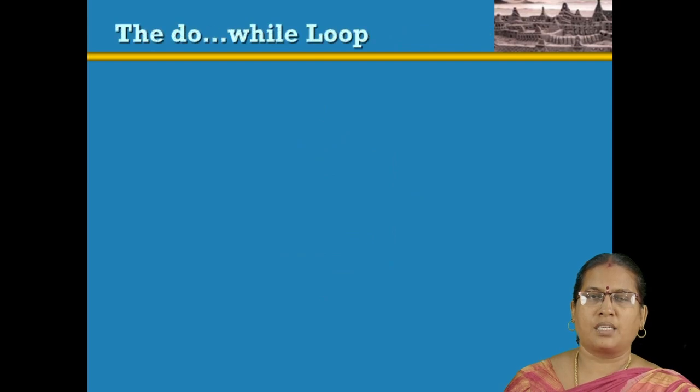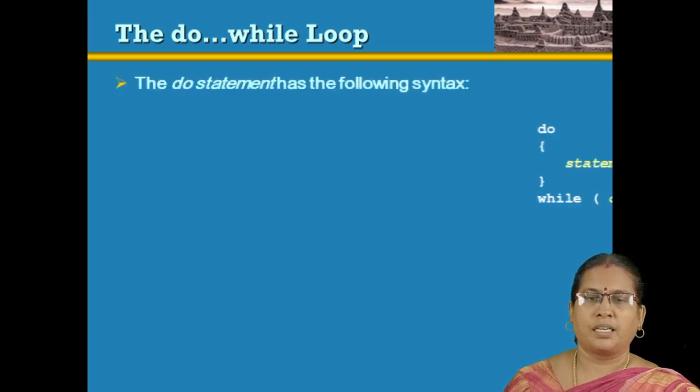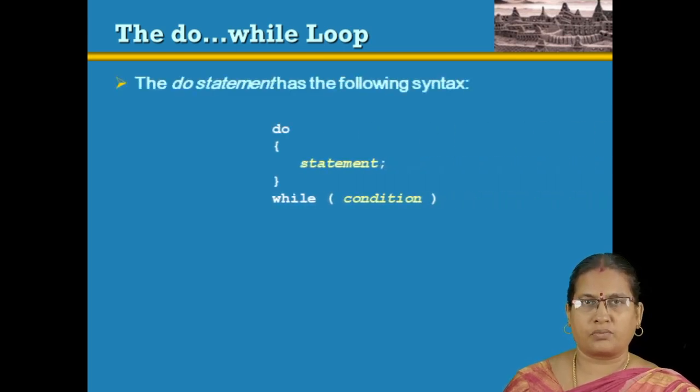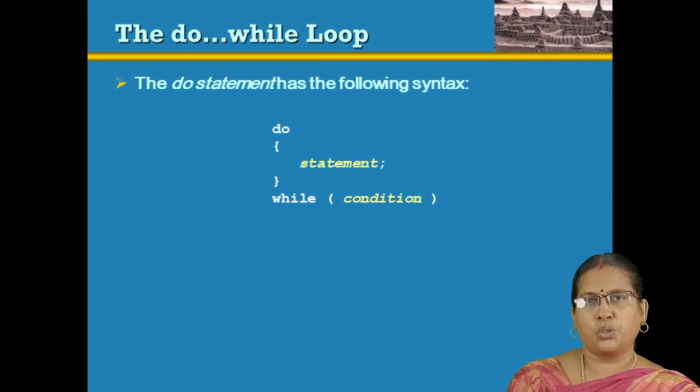Another one is the do while loop. This is also called the exit control loop. Why is it called the exit control loop? Because the condition is evaluated at the end of each loop. This is the syntax of the do while statement. Do means do something. Here the something is our statement, the repetition statements. Then while, the condition.